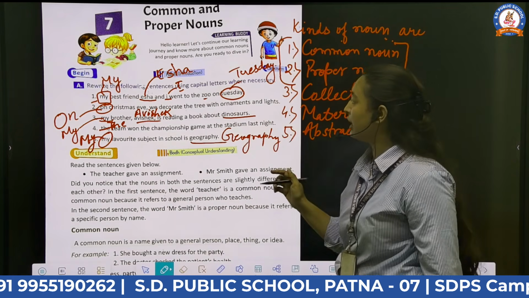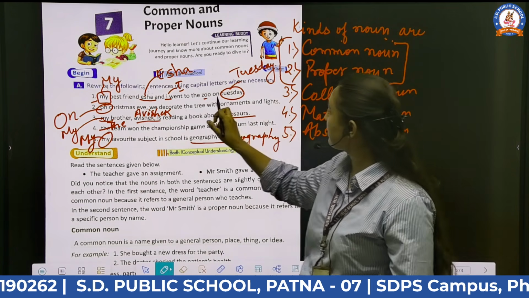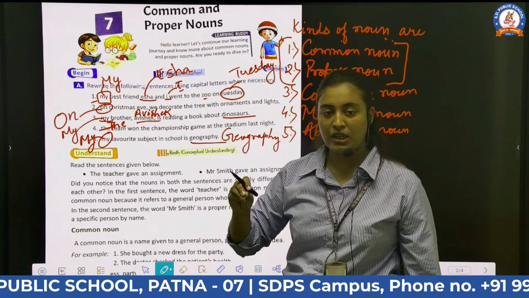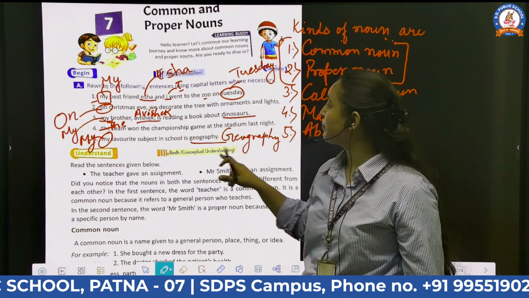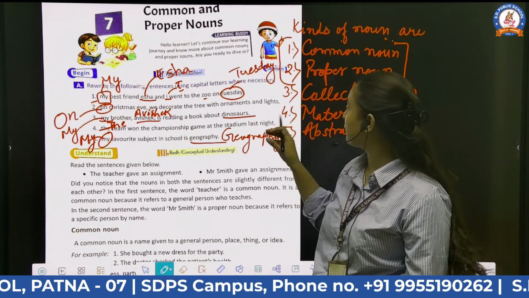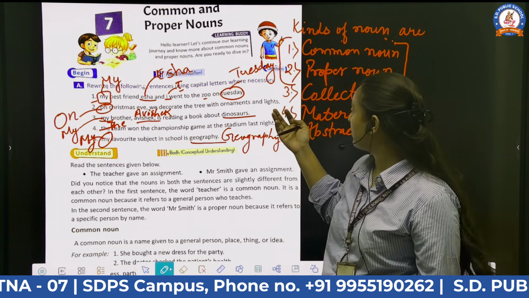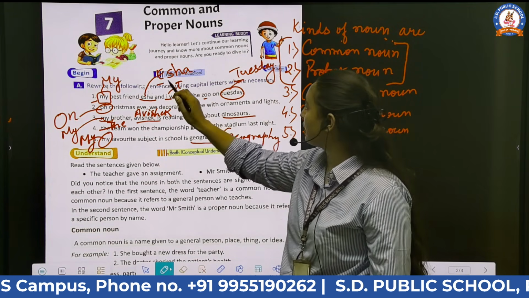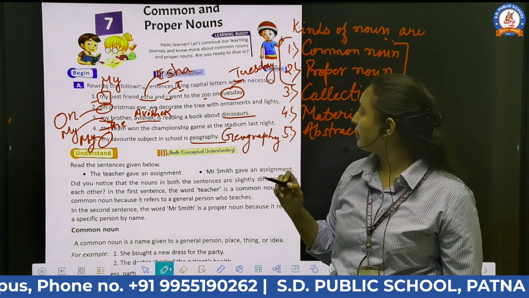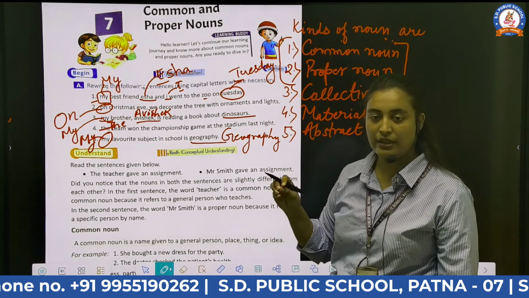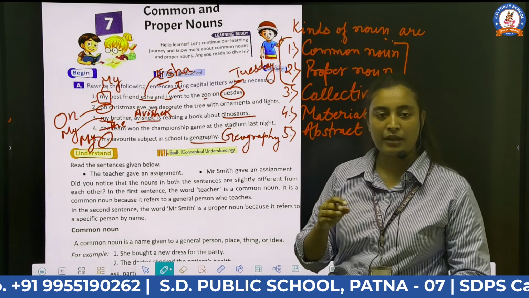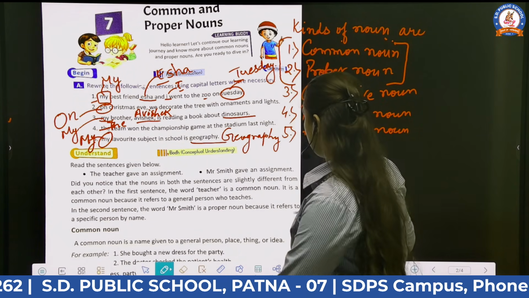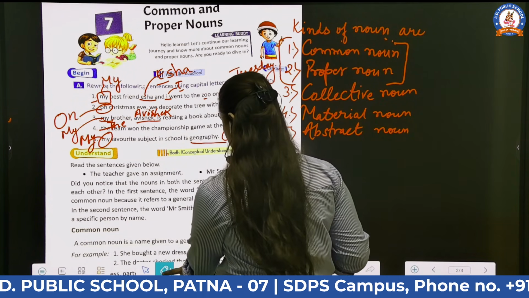So we clearly see here that a sentence starts with a capital letter whether it is a common noun or proper noun. But if a proper noun comes in the middle or at the end of the sentence, we have to use a capital letter also, because capital letters are used for proper nouns, whether it is in the beginning, middle, or end of the sentence. Let's begin this chapter.